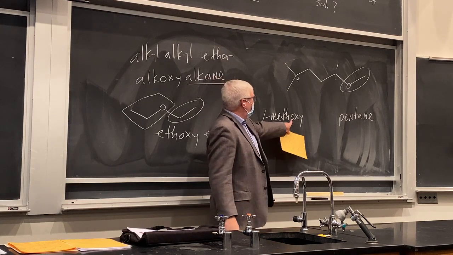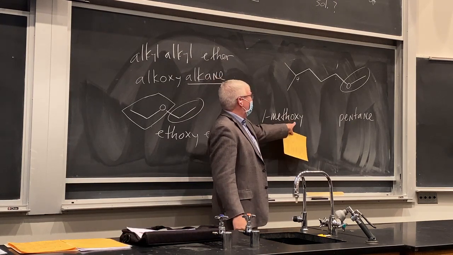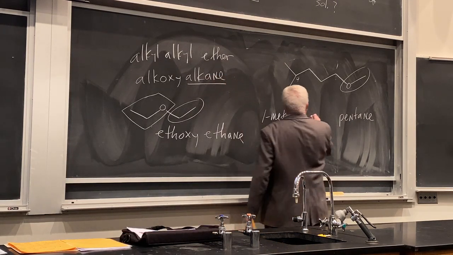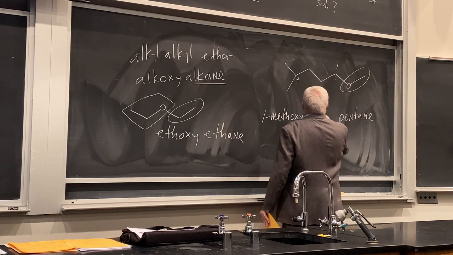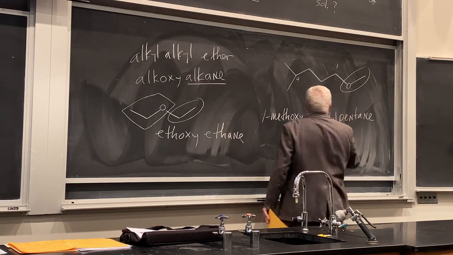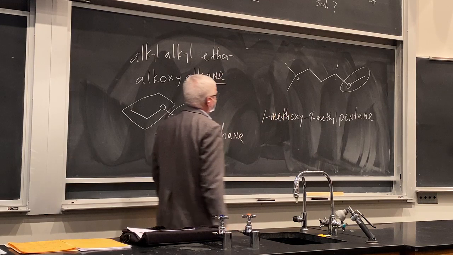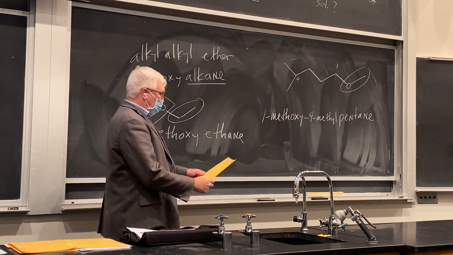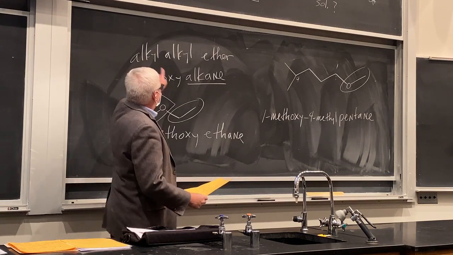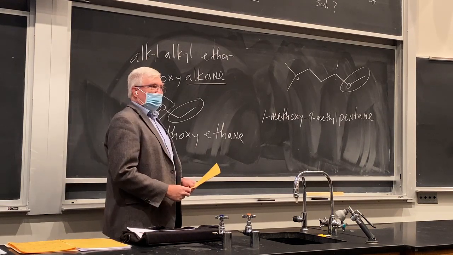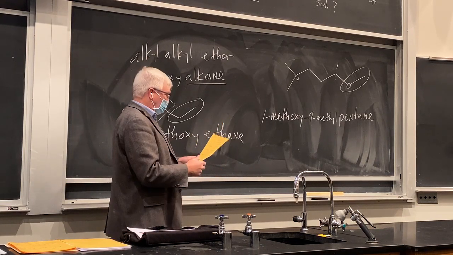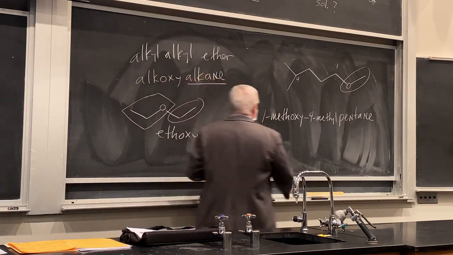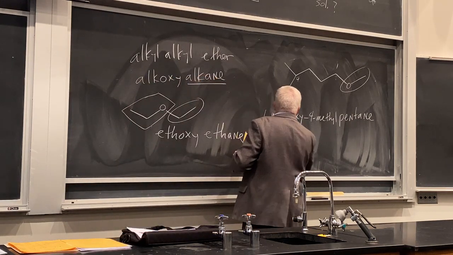Methyl has a Y right here. So methoxy comes first, and 4-methyl. 1-methoxy, 4-methyl pentane. Okay? And that keeps track of naming that. It'd be too hard to name that as an alkyl ether, right? We'd have to summarize the two alkyl groups. But you can do that with this one. This is a simpler one.